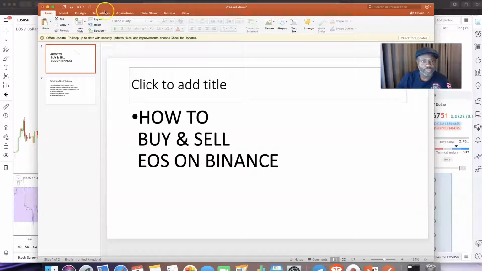Now, some of you who know me, I used to buy cryptos at very, very cheap prices. And then they blew up, sometimes 300-400%. But what we found was that this was not sustainable. And we also found that the demand for buying and selling crypto was not as much as before. I think that most of the fundamentals have all gone, and people have lost so much money. So that was why I went into Forex trading.